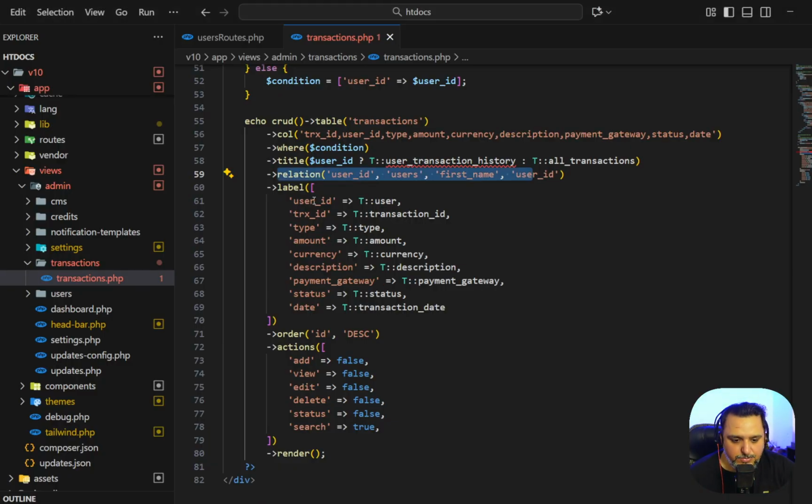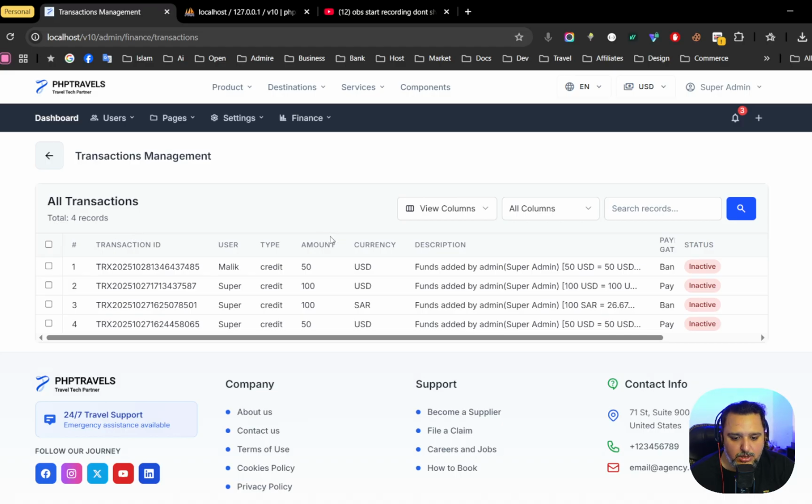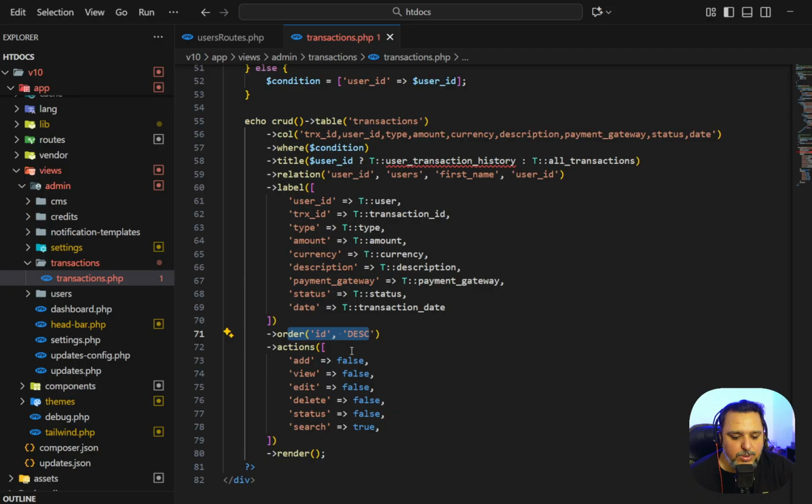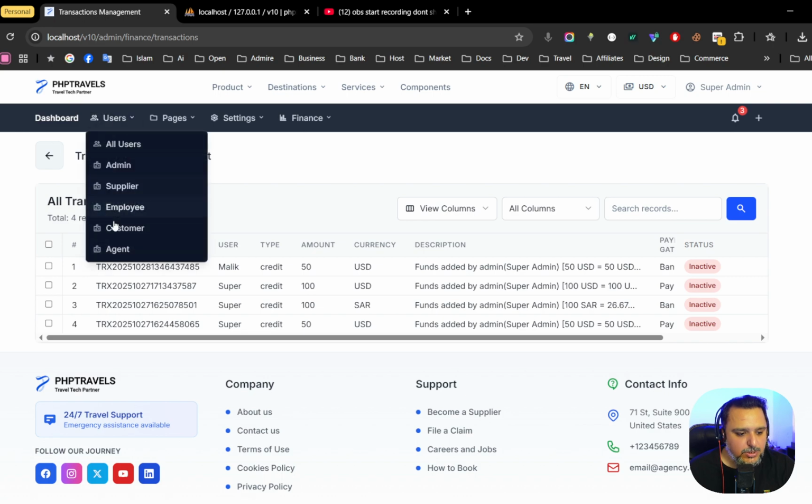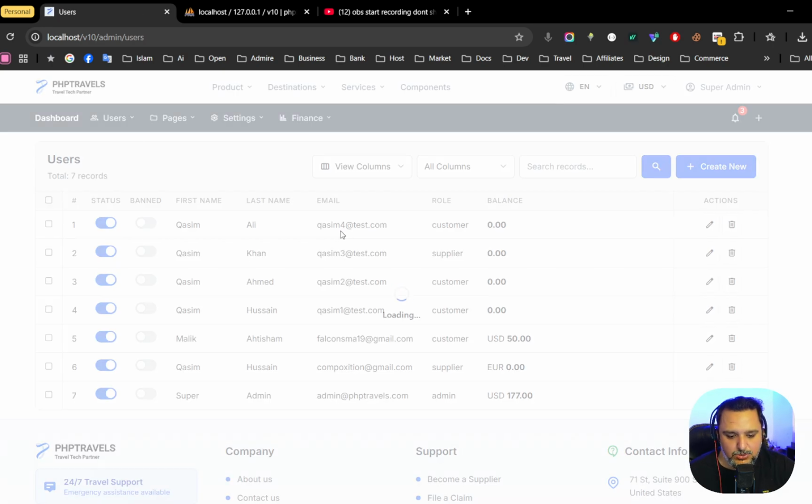And then we have a label. For example, if we want a translation for these table headings, we can translate them to any language. And then we have an order, because we can show the latest record on the top or the latest record on the bottom. And then we have some actions, like to show these action buttons over here, because finance doesn't have the action buttons. So let's go to the users to see that in actual.